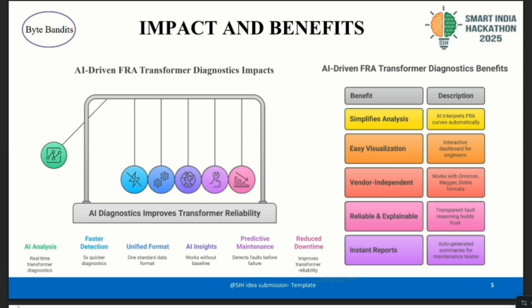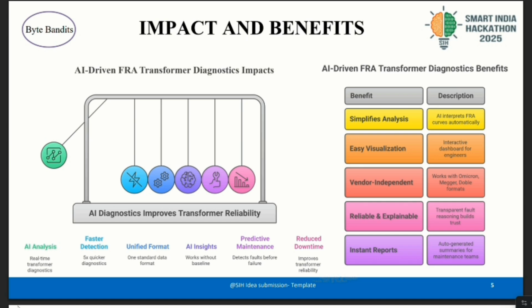The AI analysis performs real time transformer diagnostics using the AI models that we developed. Faster detection identifies issues 5x quicker compared to traditional diagnostics that we use nowadays. Unified format converts different data types into one standard format, simplifying comparisons. AI insights generates intelligent insights even without a baseline FRA curve.